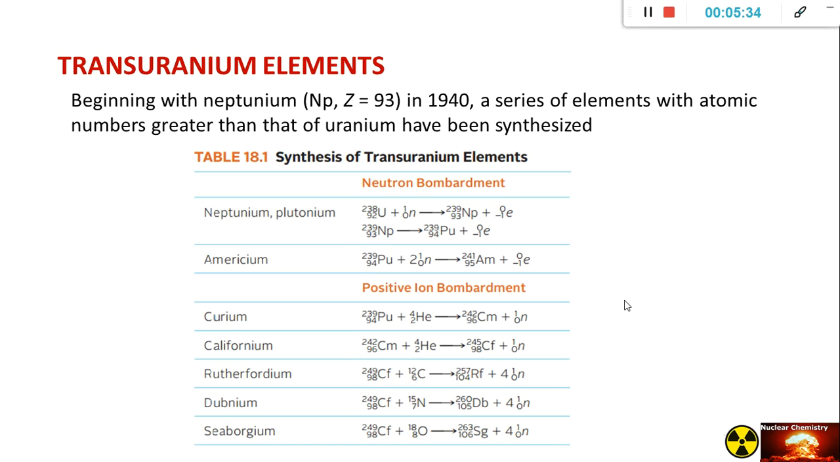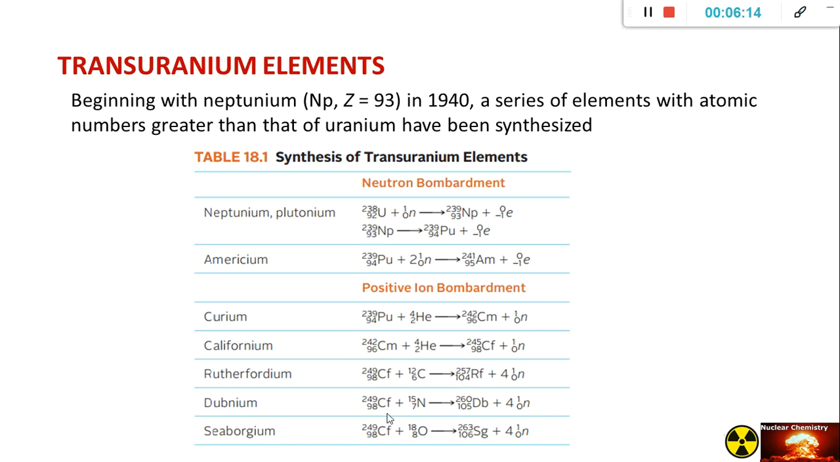So we also have here positive ion bombardment. Plutonium bombarded with an alpha particle produces curium and a neutron. Curium bombarded with an alpha particle produces californium and a neutron. Then californium bombarded with carbon 12 produces rutherfordium and 4 neutrons.